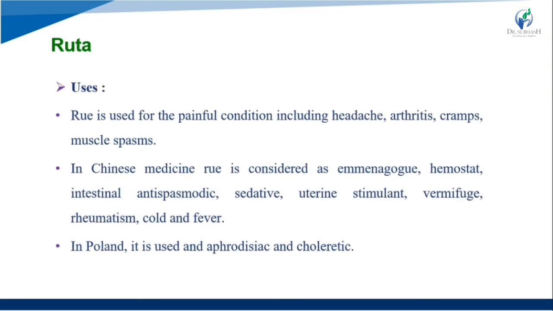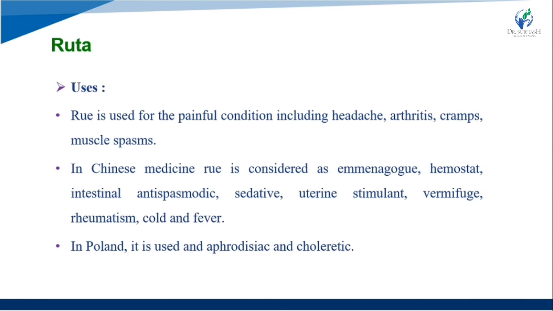Now we see the uses of Ruta. Rue is used for painful conditions including headache, arthritis, cramps, and muscle spasm; as a pain reliever we use this rue.